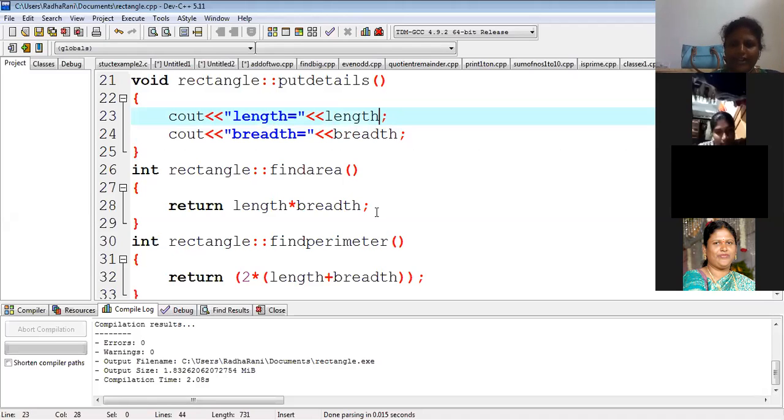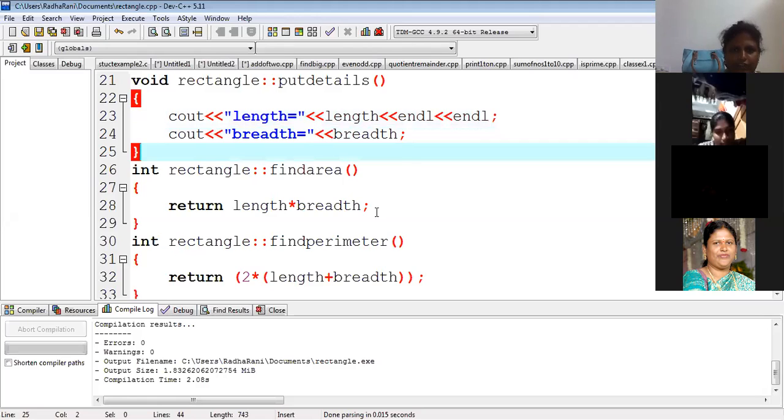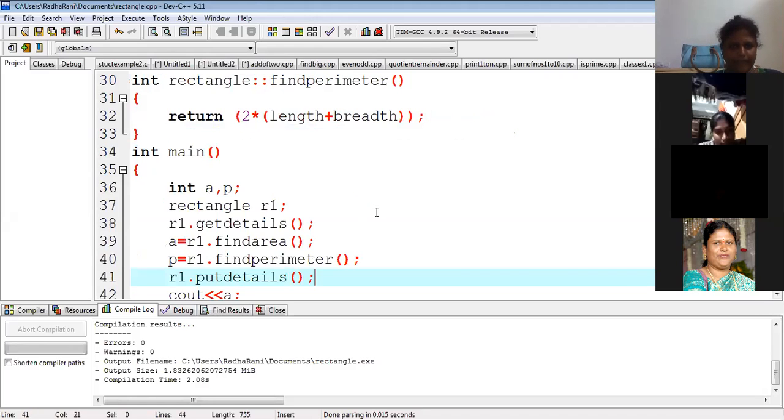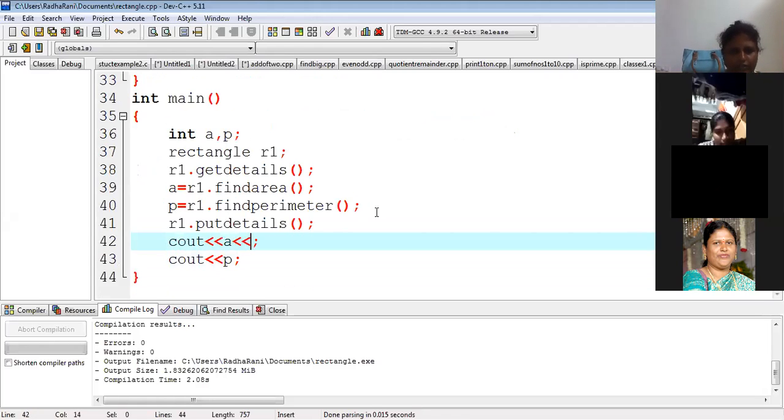So I want the next output on the next line, so that's what I am giving, endl. If I say one more endl, a 2 lines gap will come. Let us see what happens. Here also we will give a 2 lines gap. Endl means next line. The next output will go to the next line. Otherwise, it will come side by side. Here also we'll add, so it comes after 2 lines. After 2 lines, it will be more reasonable spacing. Because it is the last one, we need not add endl.